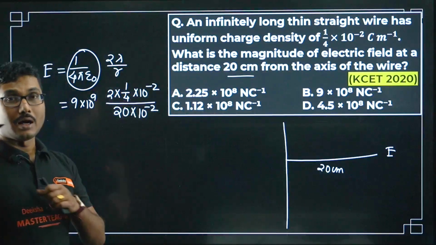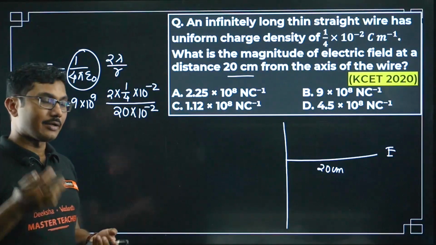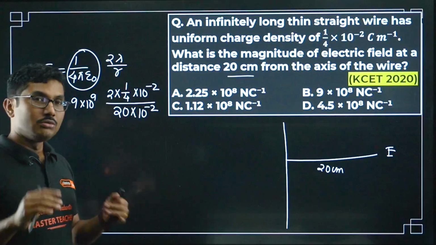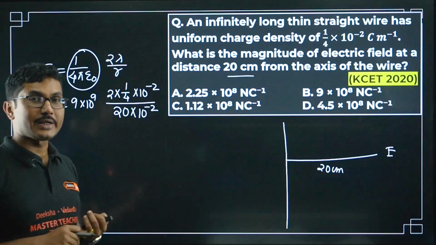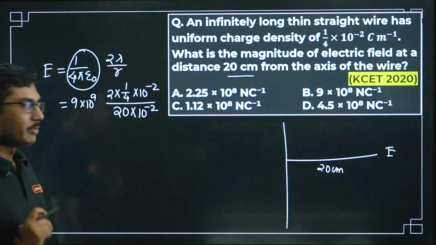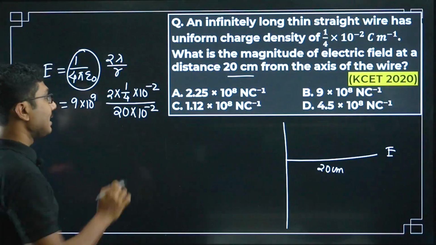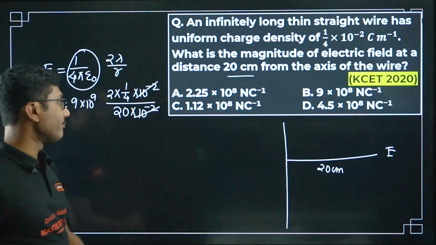That will take away a major problem in your life, that is managing decimals. Do not try to manage decimals, it will be very difficult. Sometimes you have to square it and you will forget one of the points and you will lose marks. So don't try that, keep it simple, convert it into powers of 10. That is the easiest way.